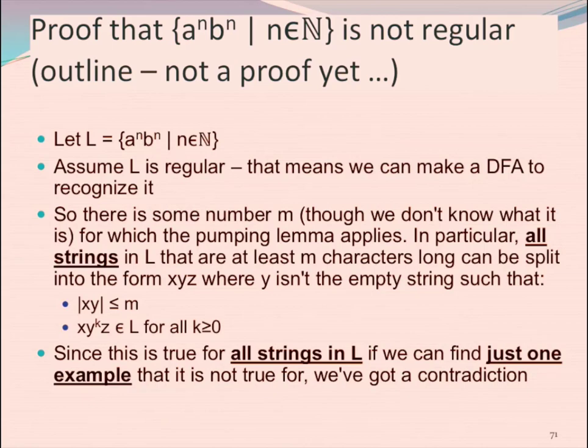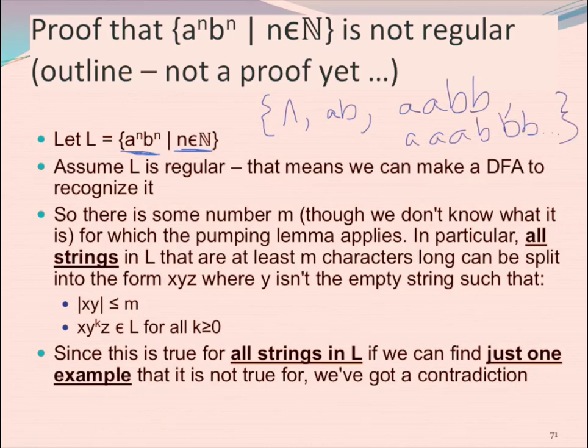Okay. Let L be a language, right? In this case, I want to prove that the language A to the N, B to the N, where N is any natural number, is not regular. So what strings are in my language? Well, it has lambda, it has AB, it has AA, BB, it has triple A, triple B, and so on, right?